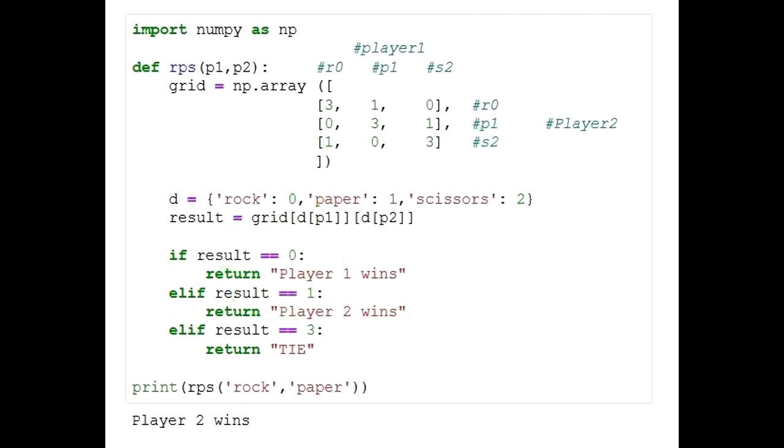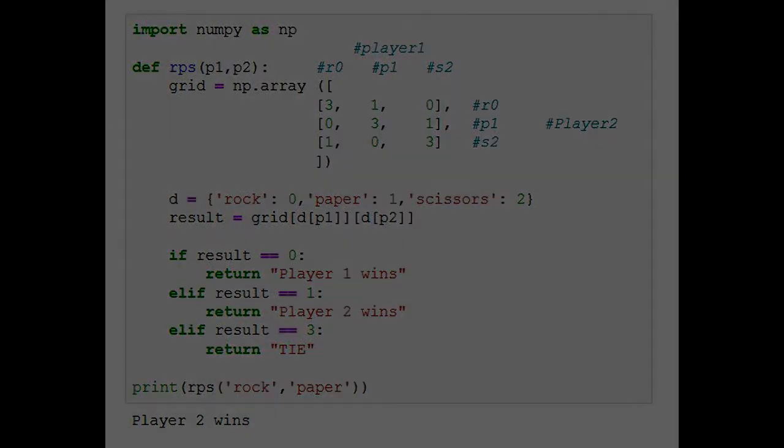3.2 shows us a bit more detail as I wrote some comments to show more information. It's very similar to our last slide, but this matrix is using numbers representing the data. If the result returns a 0 in accordance to the matrix, player 1 wins. And if it's a 1, player 2. And when both players choose the same, a 3 returns a tie.